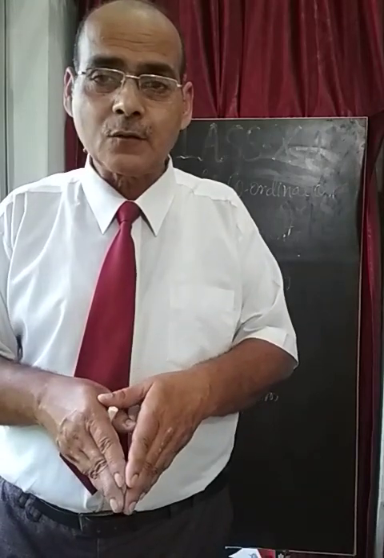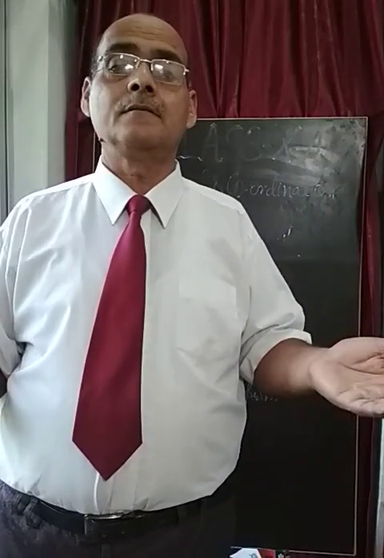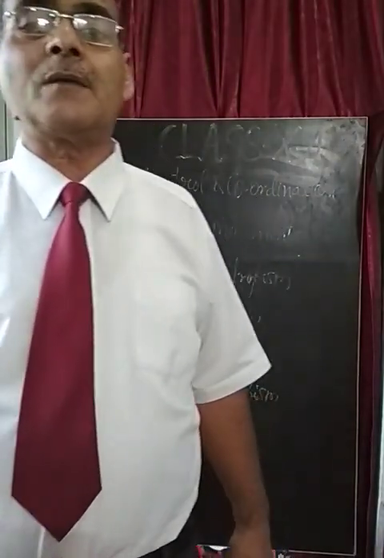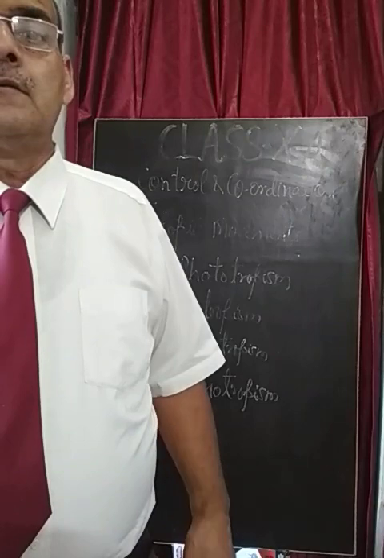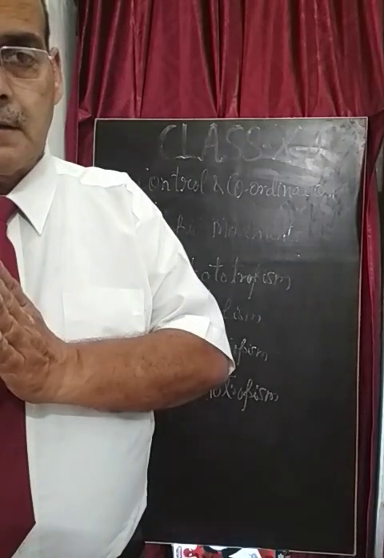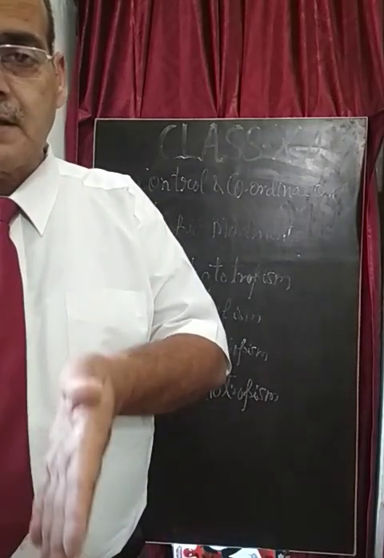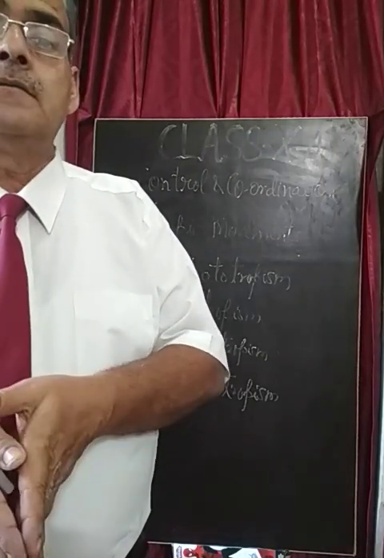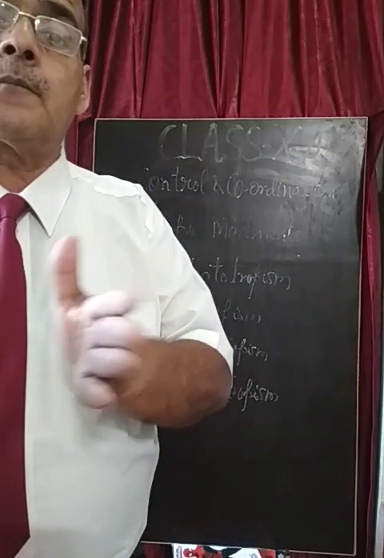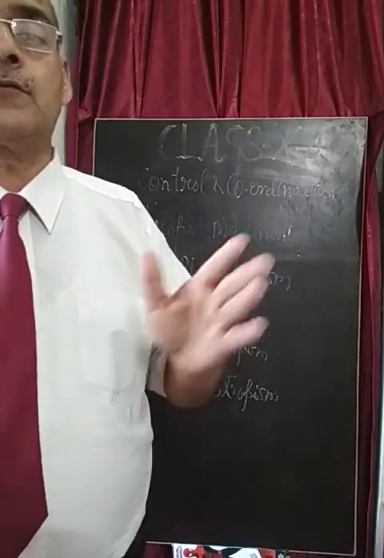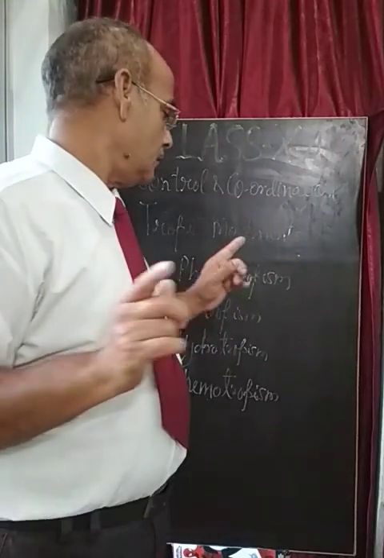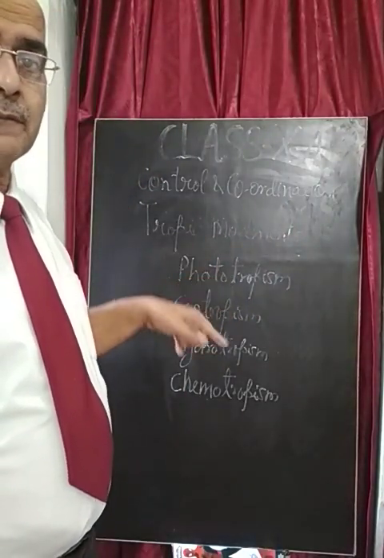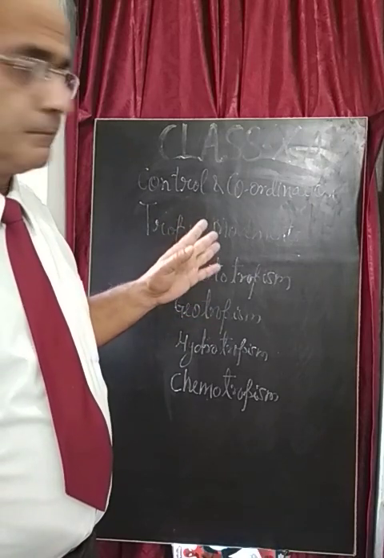The roots are not going to be exposed to the sunlight because there is no function of photosynthesis by the root. So the movement of the roots towards the earth, inside the ground, is called positive geotropism, but that will be negative phototropism. So the root response is negative phototropism but positive geotropism.